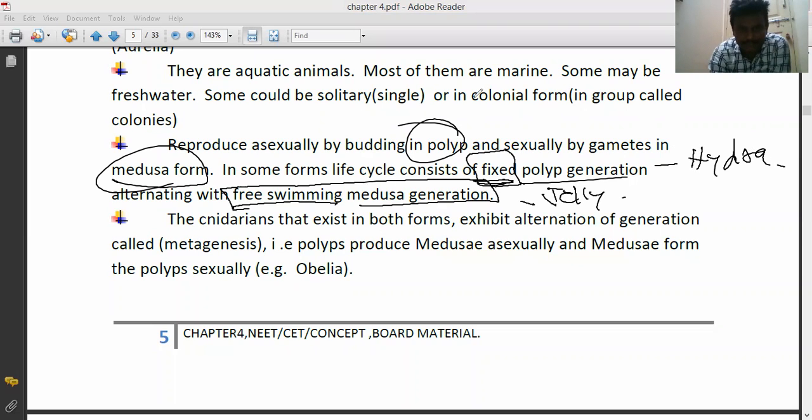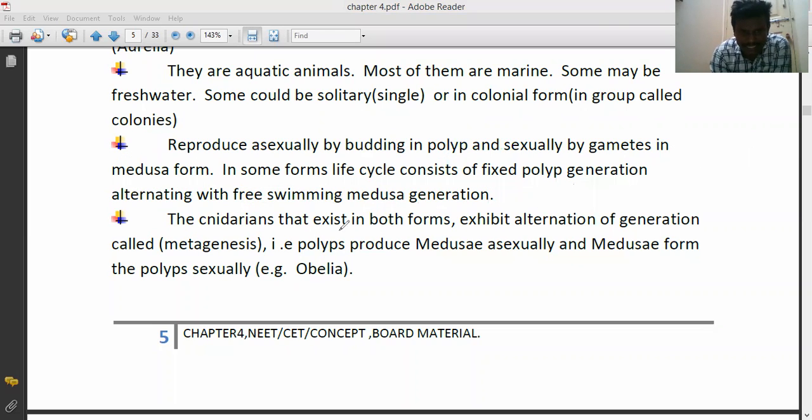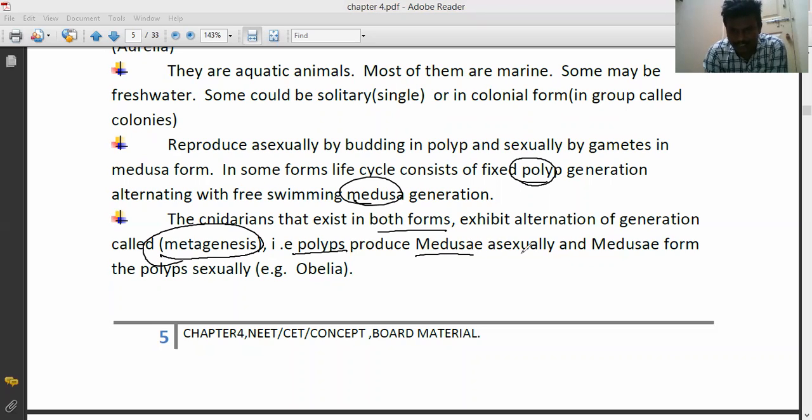Cnidarians exhibit both forms, polyp form and medusa form. They exhibit alternation of generation, which is called metagenesis. The polyps produce medusae asexually, and the medusae form the polyps sexually.